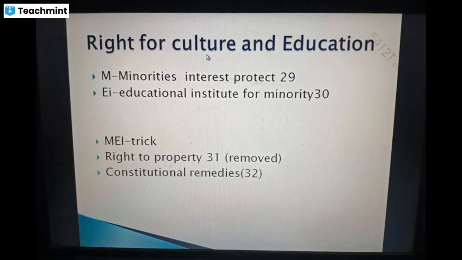Next, cultural and educational rights. There is one technique known as MEI. M for minorities' interest protection, that is Article 29. EI for educational institutes for minorities, Article 30. 29 and 30 you can easily remember using the technique MEI. The right to property was Article 31, that is removed. And the constitutional remedy, which is called the heart and soul of the Constitution, that is Article 32. Clear?